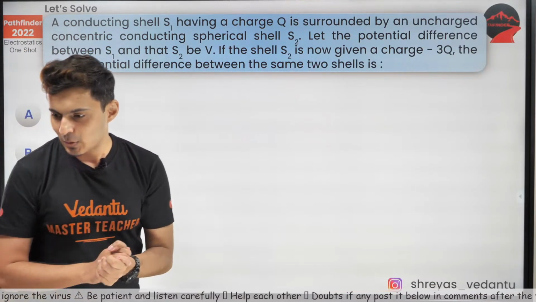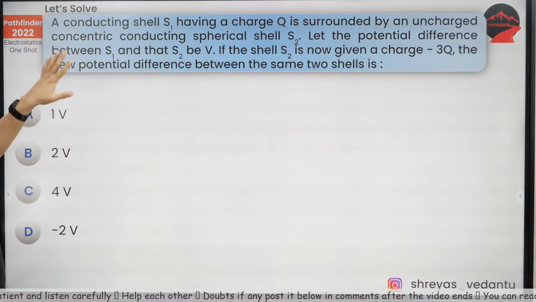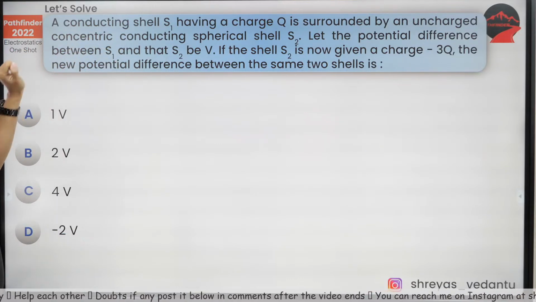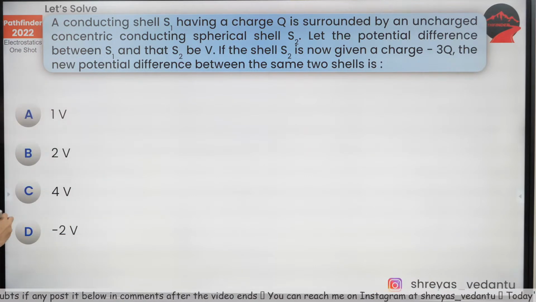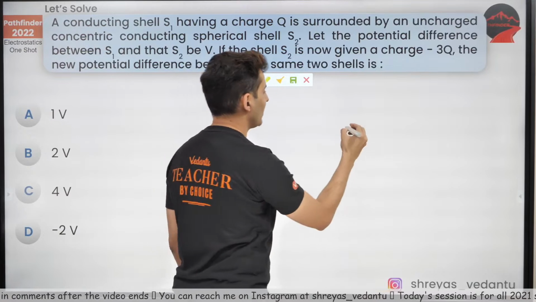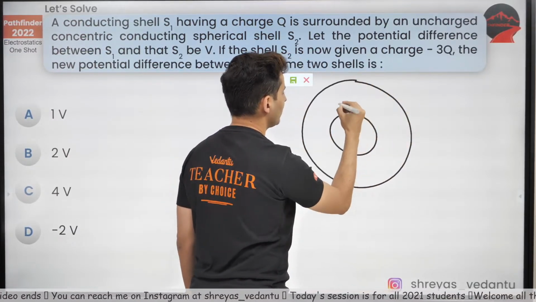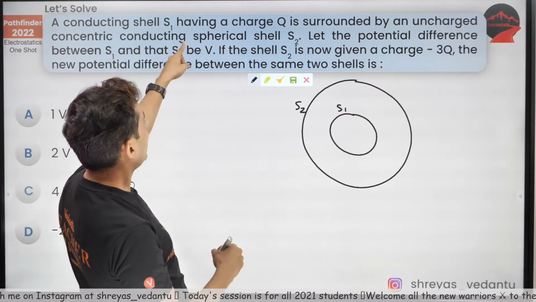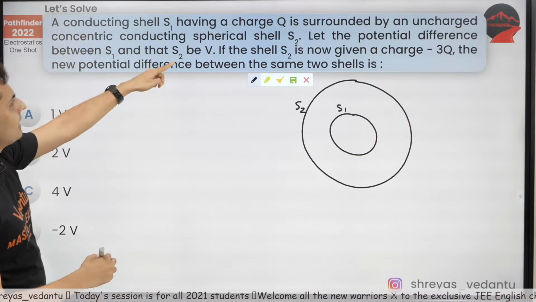Now, a conducting shell S1 having charge Q is surrounded by an uncharged conducting spherical shell S2. The potential difference between them is V. Now, if you give the outer shell some charge, what is the new potential difference? Beautiful question, guys. Let's see if you can solve this. So there are two shells. Let me mark this shell as S1 and this shell as S2, and let the potential difference between them be V.